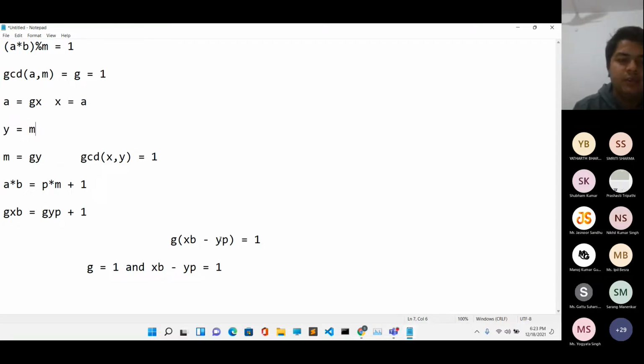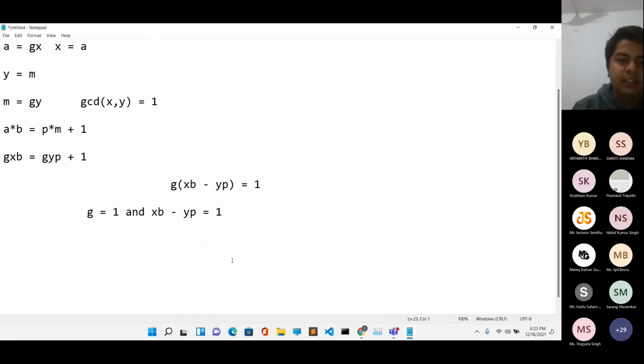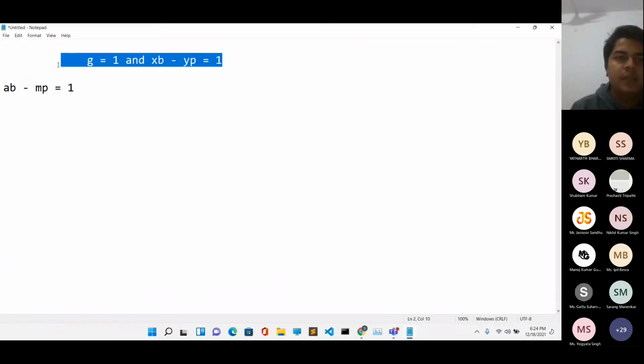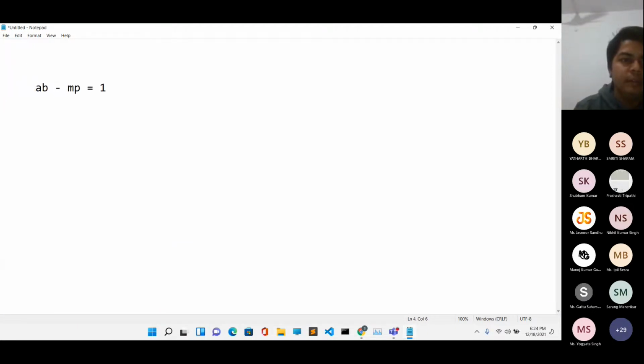So let's look at this equation. This equation is key to finding out the value of B. So we know X is equal to A. So we have AB minus what is Y? Y is equal to M. So we have this equation AB minus MP, and we want to solve this equation. The rest of the things I can remove. We want to solve this equation, that is AB minus MP, in order to find B, which is the modular multiplicative inverse of A.